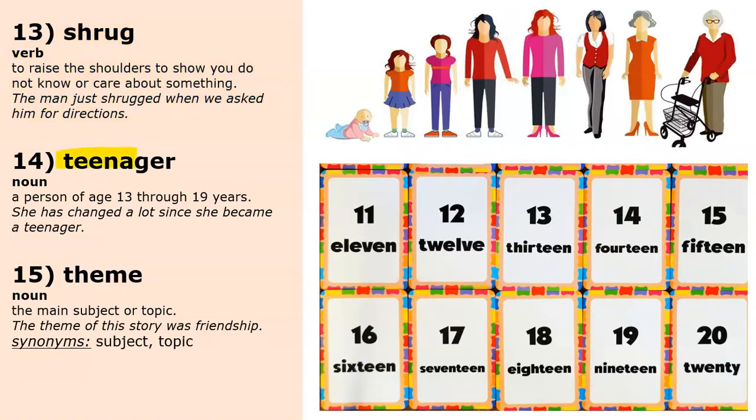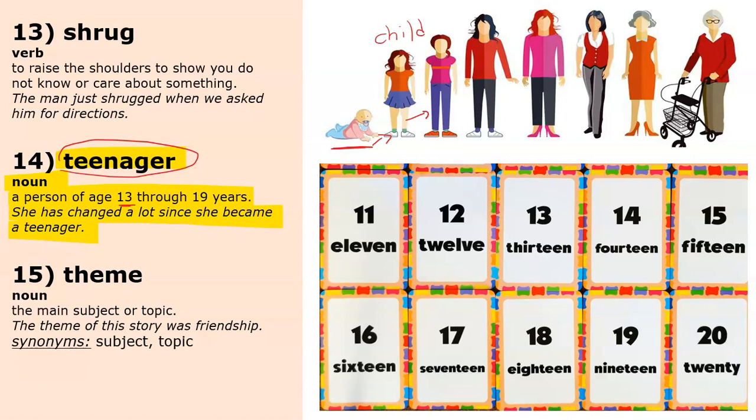Our next word is teenager. Teenager is a noun, and a teenager is a person of age 13 through 19 years. Let's look at the example. She has changed a lot since she became a teenager. So when you think about the age of people, when they are this small, we often call them baby or toddler. Then as we grow up a little bit, you become a child. And as you continue to grow, you become a teenager when you are 13.